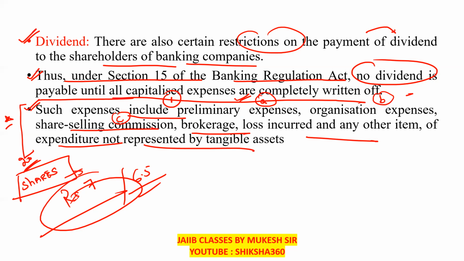Such expenses include preliminary expenses, organization expenses, share selling commission, brokerage, loss incurred, and any other item of expenditure not represented by tangible assets. After looking at all these things, only then is the dividend to be declared.